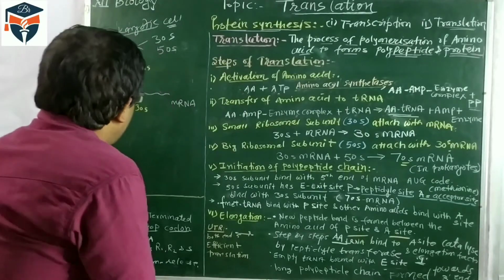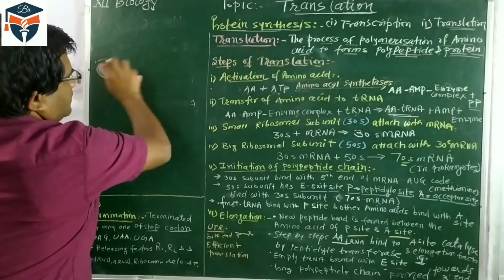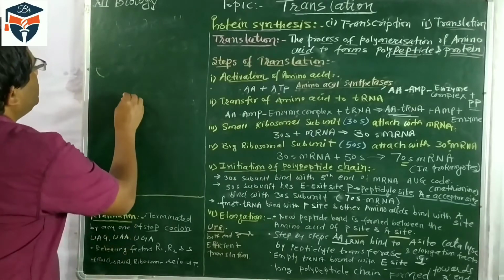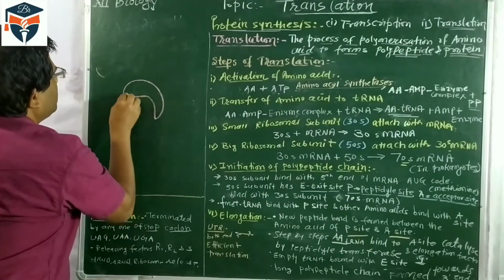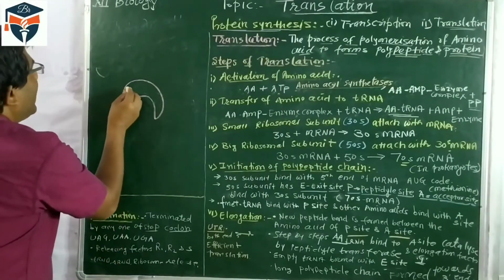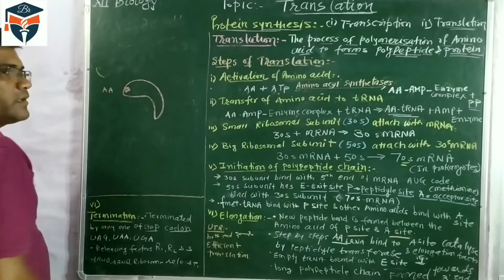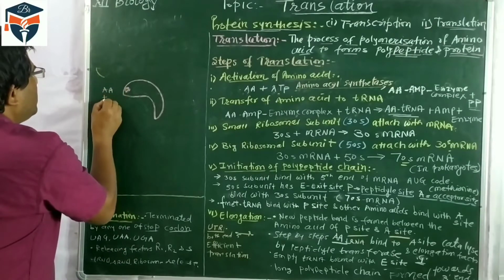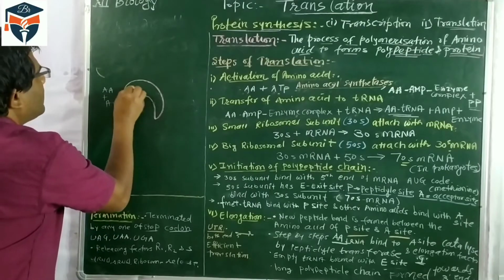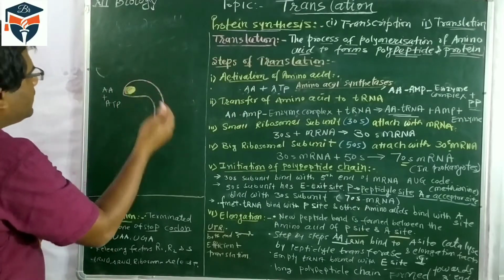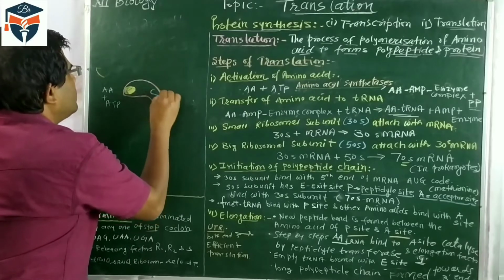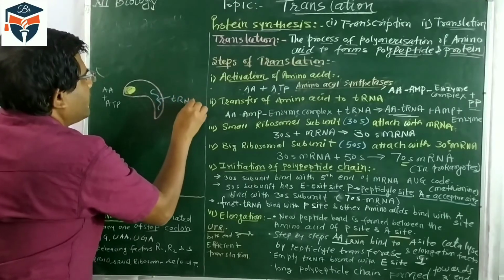Now one more thing we have to understand, and this is regarding amino acid synthesis. As I told you, this is the one molecule, and at this point there is one corner. Here the activated amino acid, which means amino acid plus ATP, is combined. Then the tRNA molecule is combined there.